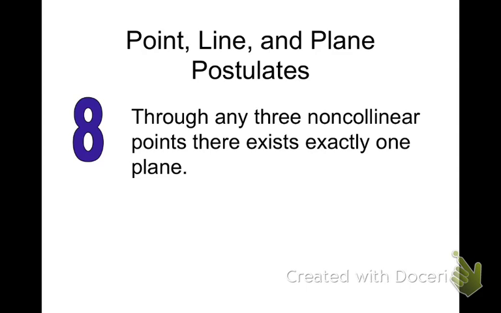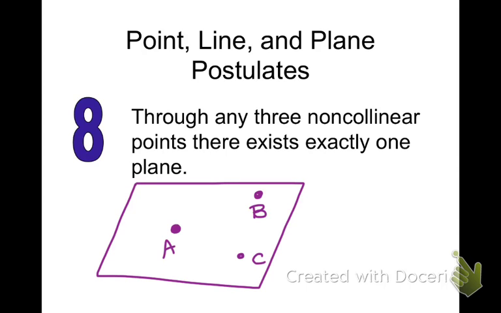Number 8, through any 3 non-collinear points. So non-collinear points. Point A, point B, and just make sure point C is not in line with A and B, so make sure they're non-collinear. So through any 3 non-collinear points, there exists exactly one plane.